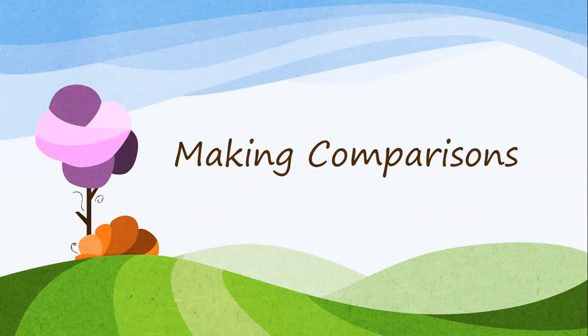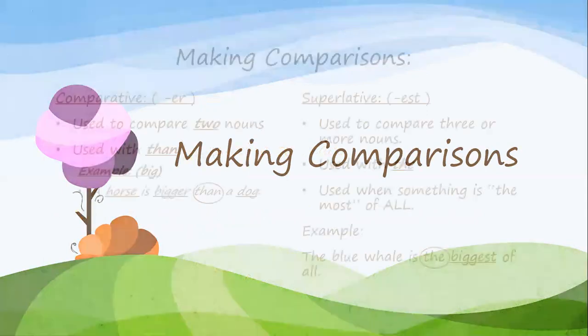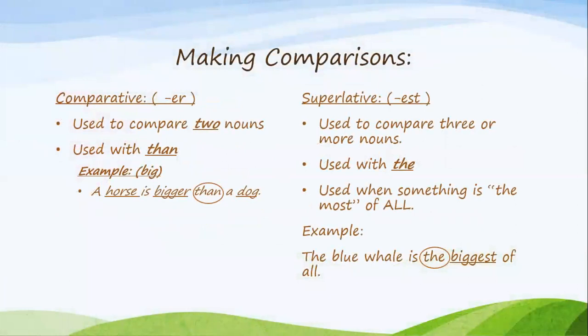When we talk about adjectives, it's always going to be the topic of making comparisons. You're going to be comparing with adjectives. Adjectives are very fun words. So when we talk about making comparisons, what are we talking about? Making comparisons with adjectives. They're divided in two categories. The first category is comparative, and the comparative ends with er.